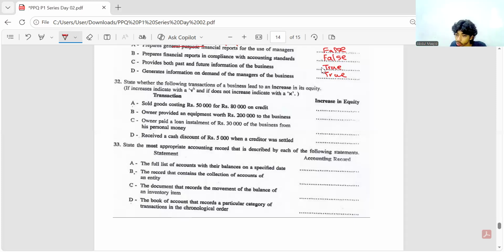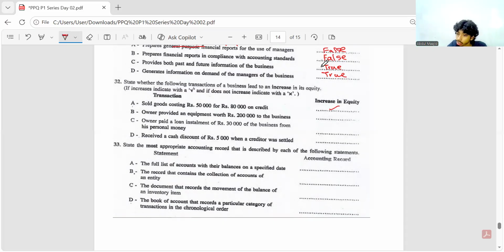32. State whether the following transactions of a business lead to an increase in its equity. Okay. Sold goods costing 50,000 for 80,000 on credit. Will it increase equity? Yes or no? Yes, it will increase equity.